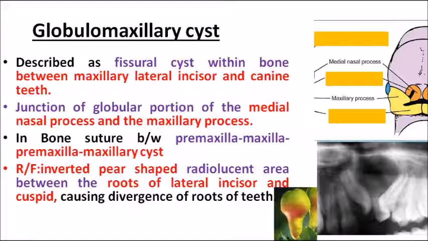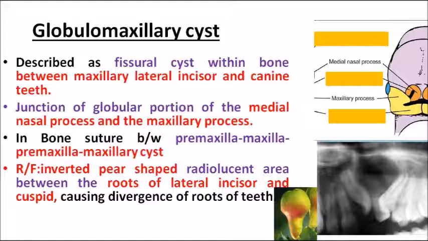I hope the location is very clear. Now if you compare with the radiograph below, that exact location comes between the lateral incisor and the canine region. Most of the time, this cyst is exclusively seen in this area, between the roots of lateral incisor and the canine.